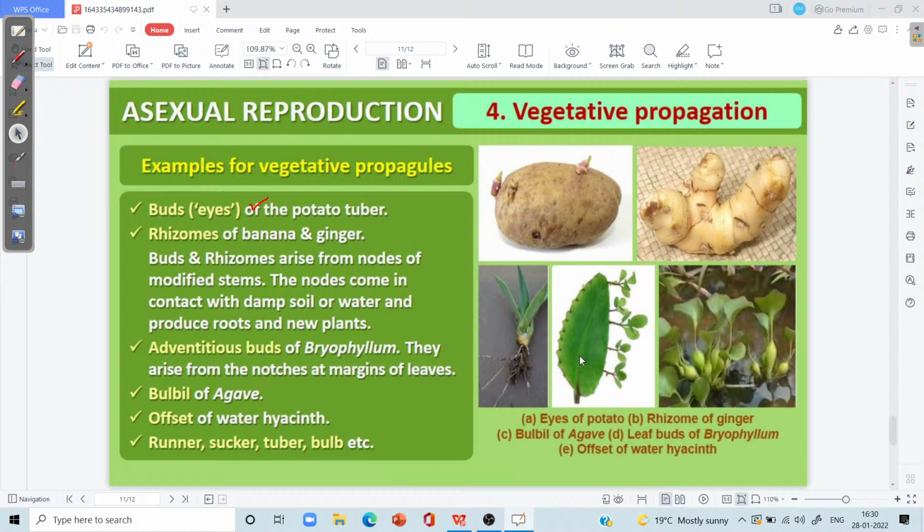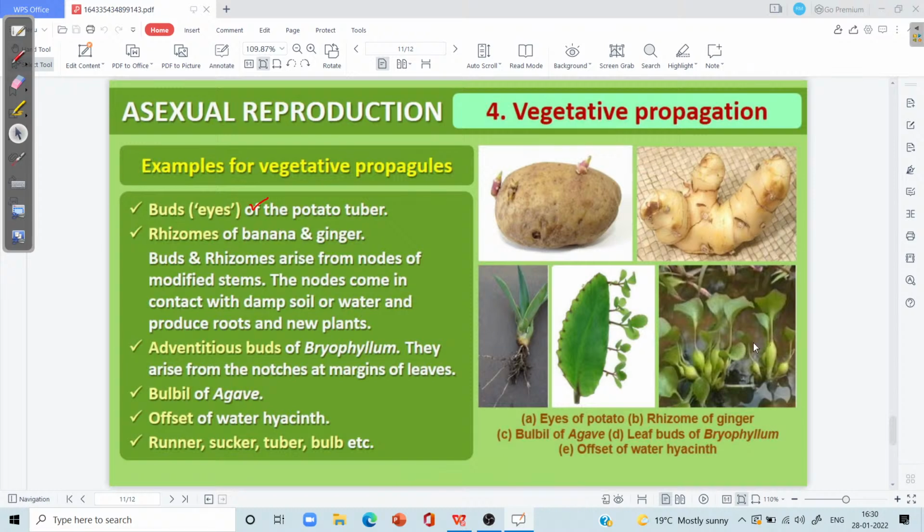And in case of agave or aloe vera, we can find the bulbils, the underground portions from where the needle-like leaves emerge. These are referred to as bulbils, and the bulbils are actually a portion of the stem. They can be used for vegetative propagation in case of agave.